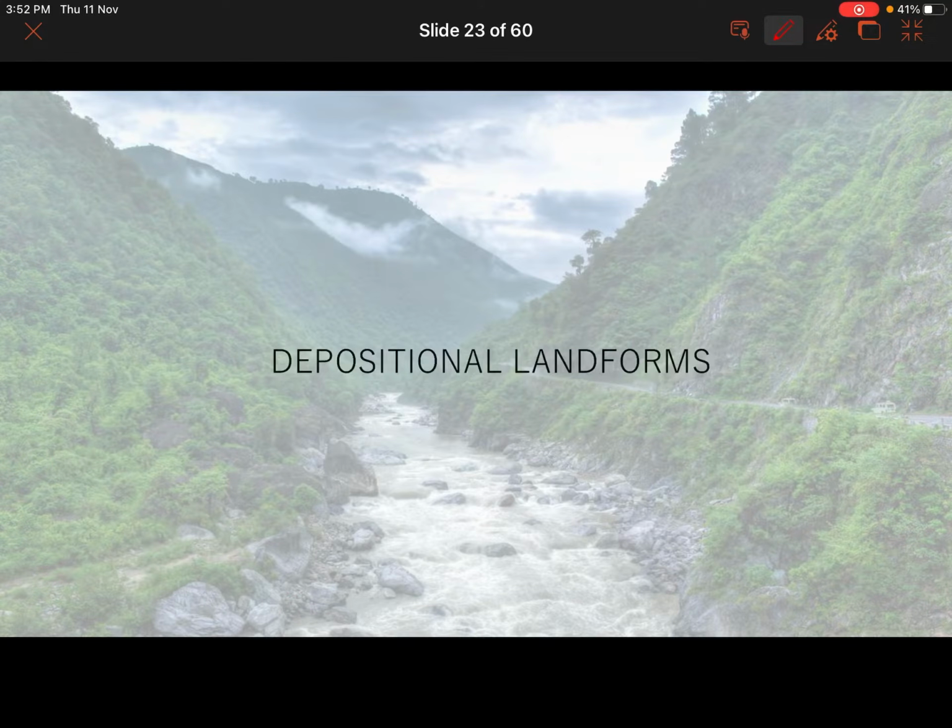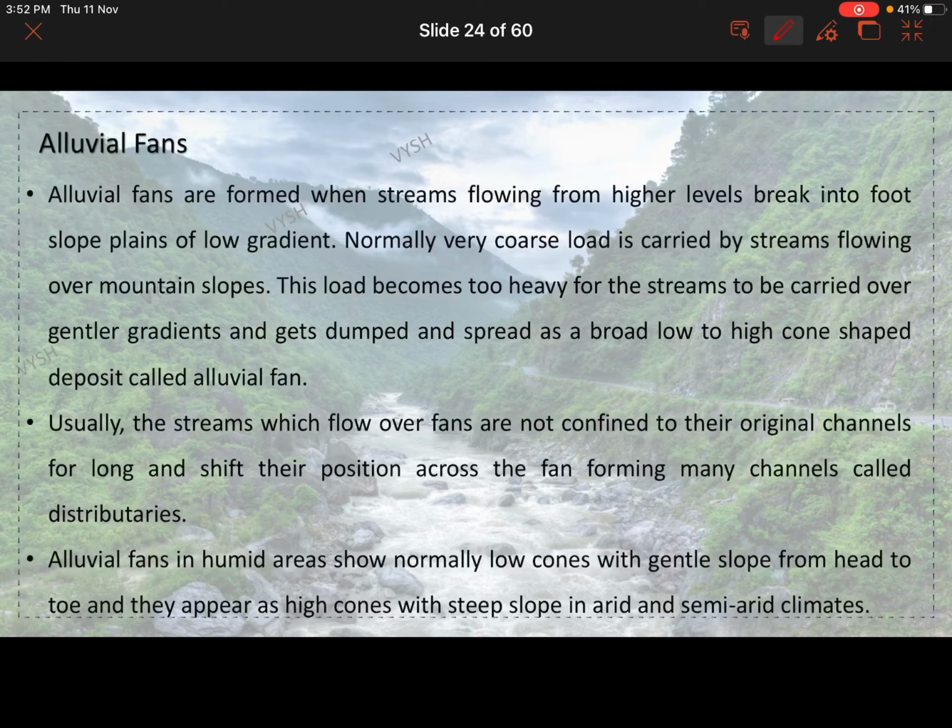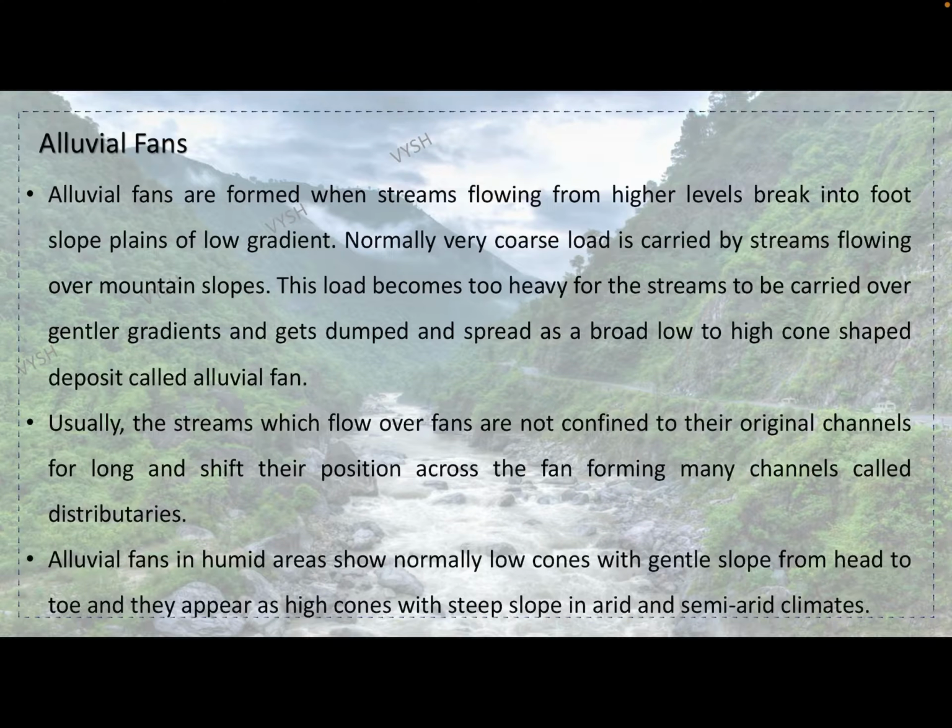Okay, next we will see about the depositional landforms. Alluvial fans. What are alluvial fans? See, when the sediments are being carried, the sediments are also deposited at a point of time, and the softer sediments get deposited at the mouth of the river, specifically when it is coming from a height.